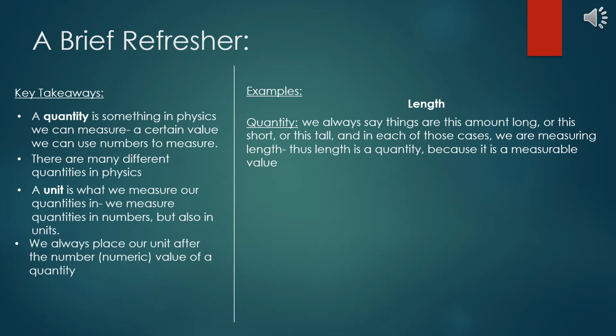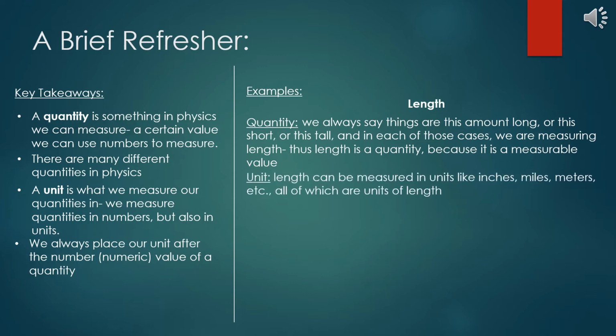Speaking of measurement, length can be measured in units like inches, miles, or meters, and other such things, because these are all units of length. All of these units measure how long, or how short, or even how high something is, and thus they can apply to length. So, an example of length could be, my house is 19 feet long. We see the word long tells us our quantity is length, whereas feet is our unit. We see that the unit itself was written right after the number 19, which we recall is where we place our unit, after the numeric value.